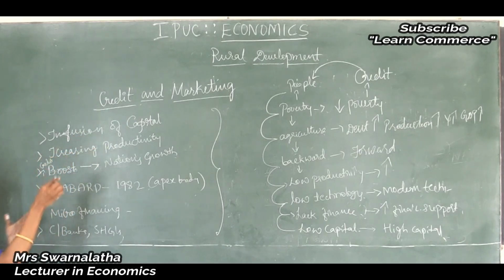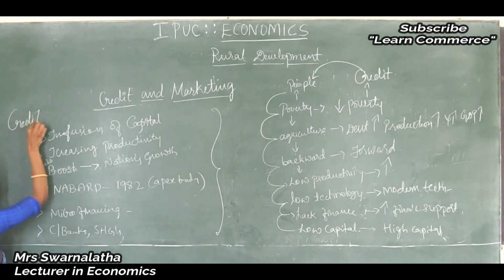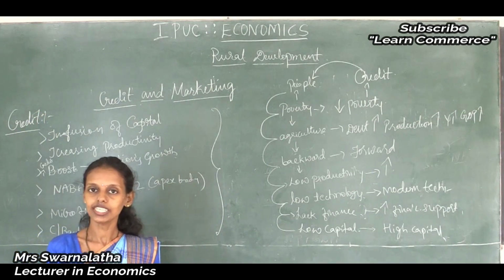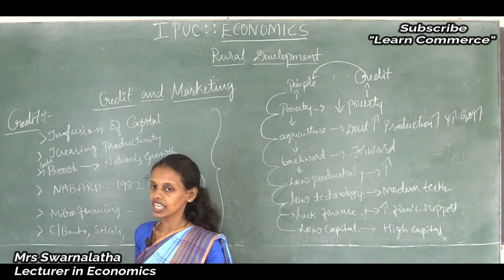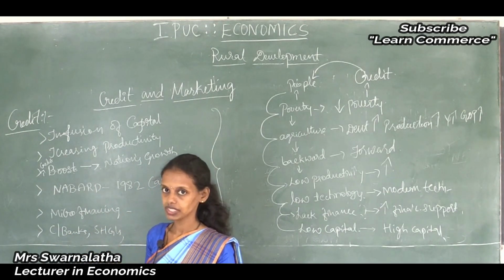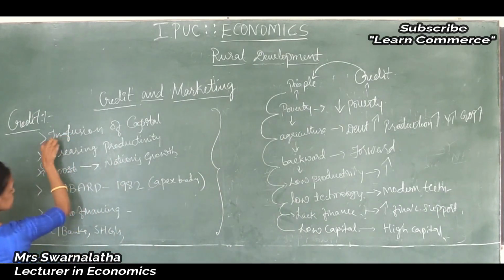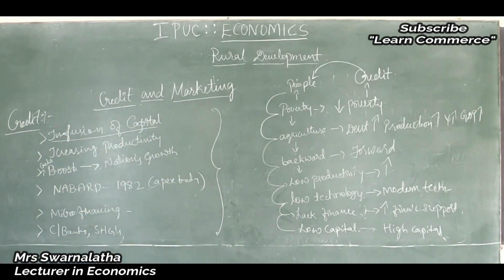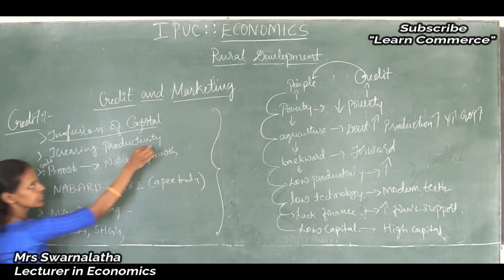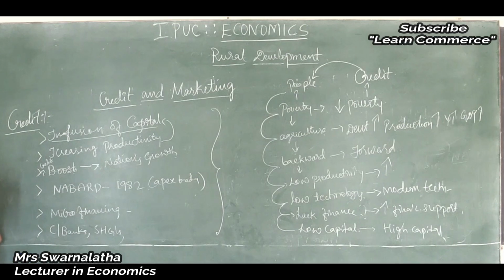Thus, what is credit? We should know the meaning of credit. Credit means what is credit, what is debit, you know that. Credit means something gained, it will help in improving something. Thus, infusion of capital is said to be credit. Credit means facility, it is one kind of money facility, a supportive way to increase productivity. So, increasing productivity is possible only with the infusion of capital in rural areas, in many sectors.